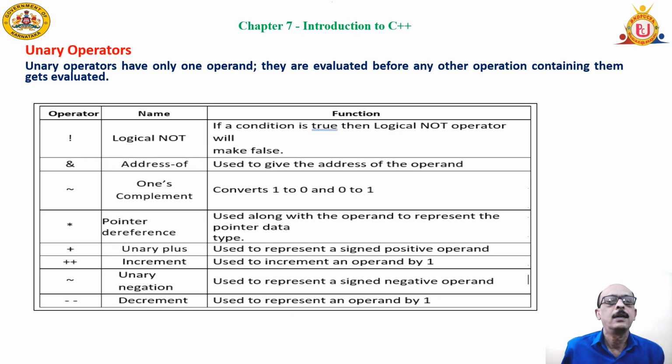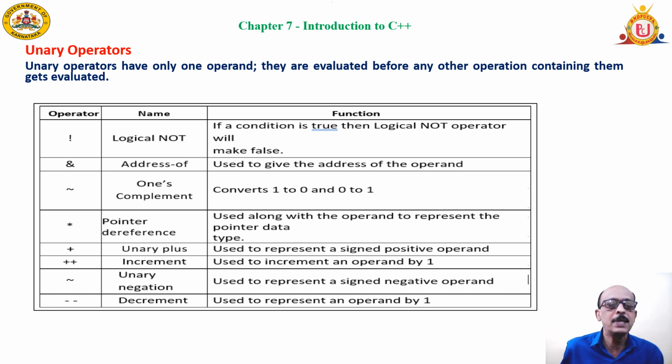Let's see unary operators. Logical NOT, just now I told you: when you say X, if you want to say not X, the exclamation mark is used. It expects only one operand to operate. Ampersand is to give the address of an operand. Tilde is to get one's complement. In the number system we have studied complementing, one's complement, two's complement, etc. To find one's complement, we use the tilde operator. That is nothing but a unary operator.